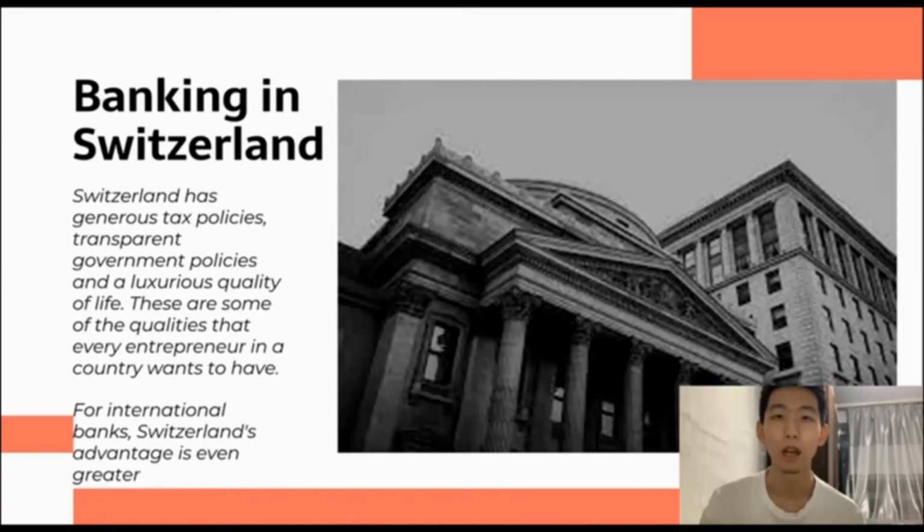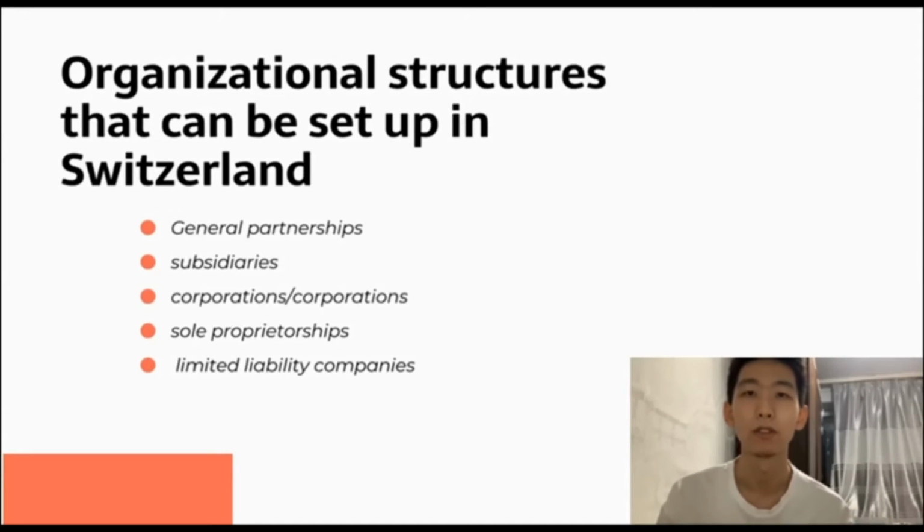Swiss banks have lower financial risks and a high level of privacy protection ability. The Swiss economy is the most stable in the world. The types of organizations that can be established in Switzerland are general partnerships, branches, joint stock companies, sole proprietorships, and limited liability companies.